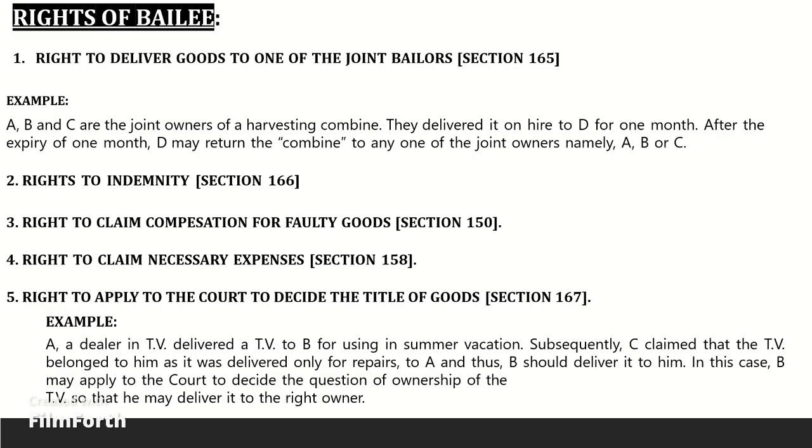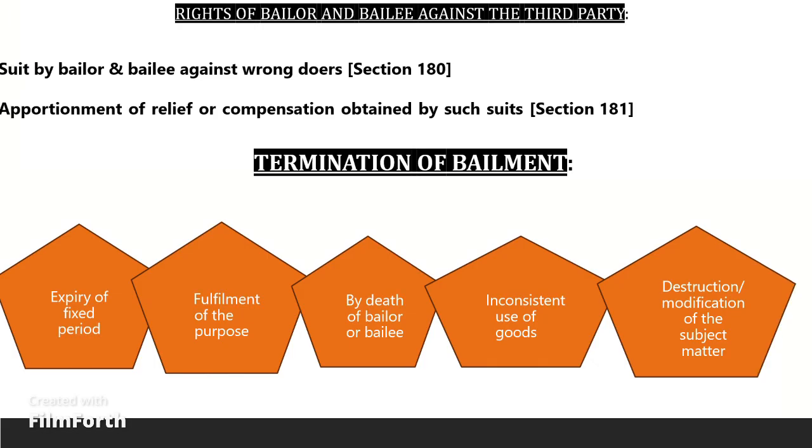Right to apply to court to decide the title to the goods, Section 167. If the goods bailed are claimed by a person other than the bailor, the bailee may apply to the court to stop its delivery and to decide the title to the goods. Right of particular lien for payment of services, Section 170. Right of general lien, Section 171.